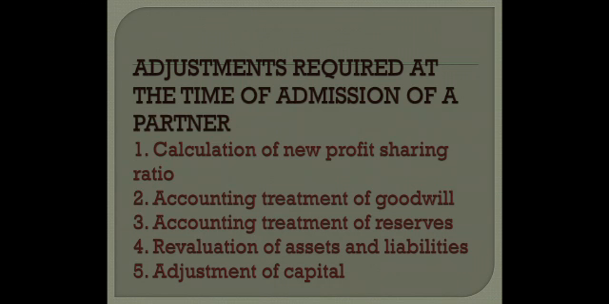Now children, when we are doing this chapter, there are certain adjustments which are required to be done as we used to do in case of change in profit sharing ratio of partner. So here 5 concepts once again. First, calculation of new profit sharing ratio will be done. Then accounting treatment of goodwill, accounting treatment of reserve, revaluation of assets and liabilities, and adjustment of capital. All the subtopics will be taken one by one, and today we are going to cover only one subtopic, that is calculation of new profit sharing ratio among the partners.